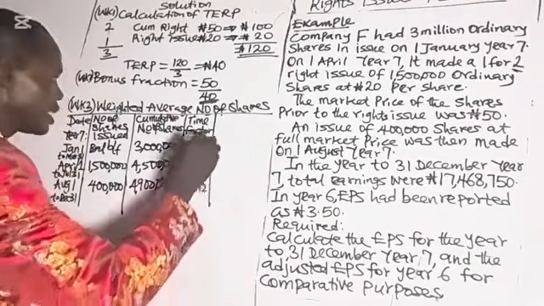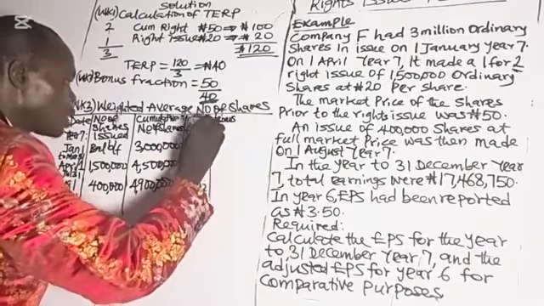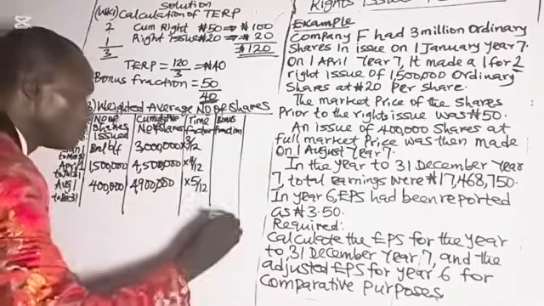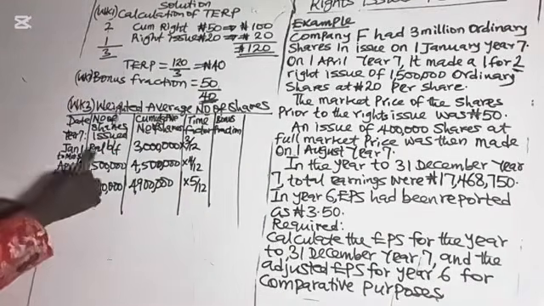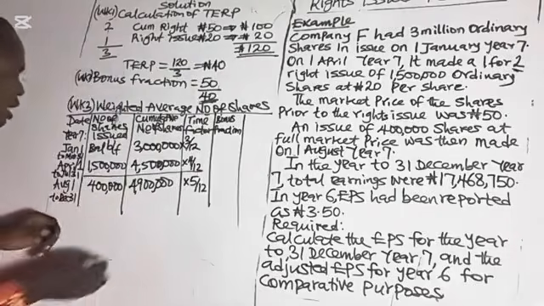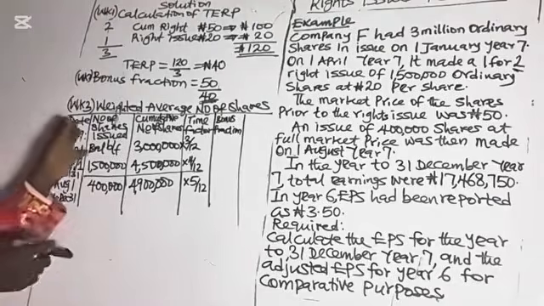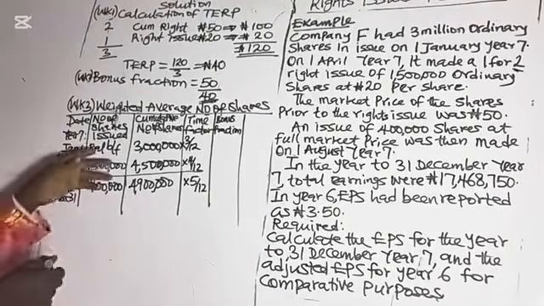Then the next item is the bonus fraction or bonus factor. Our bonus is 50/40 as calculated. This is the rights issue. I've told you that the bonus will be applied to the number of shares held, or number of shares in existence, before the rights issue.